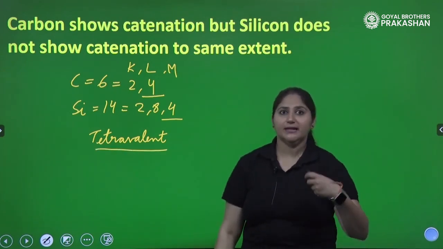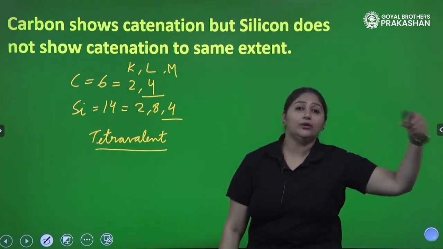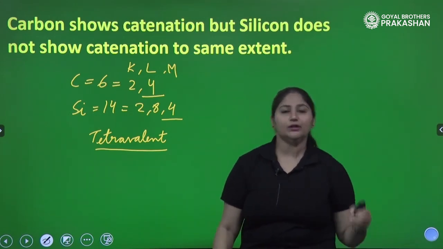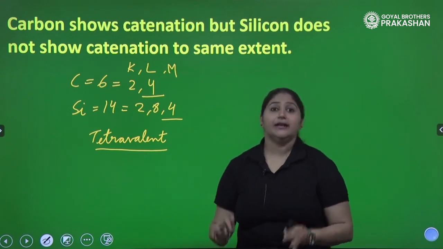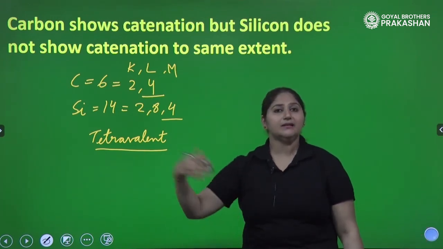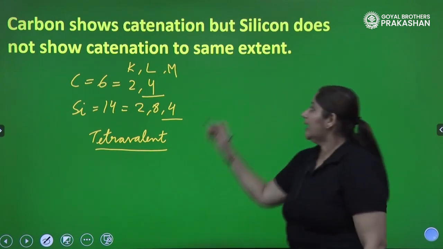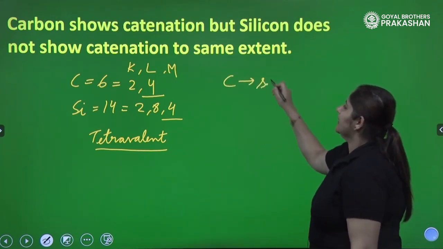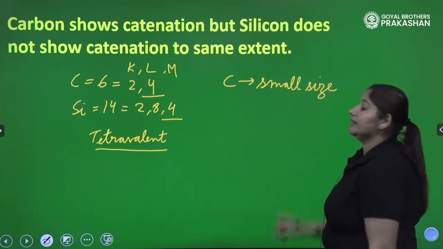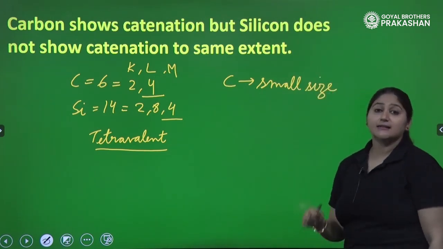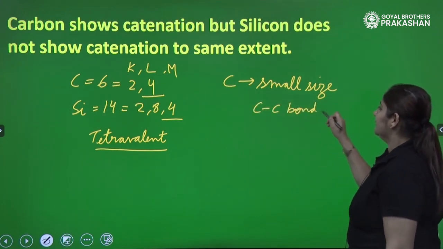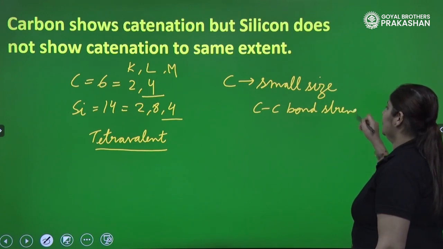Then what makes carbon show more catenation than silicon? Silicon does show catenation, but to a very lesser extent. It forms silicates. But what about carbon? Why is carbon winning here? Because carbon has a small size, such that the carbon-carbon bond strength is very strong.